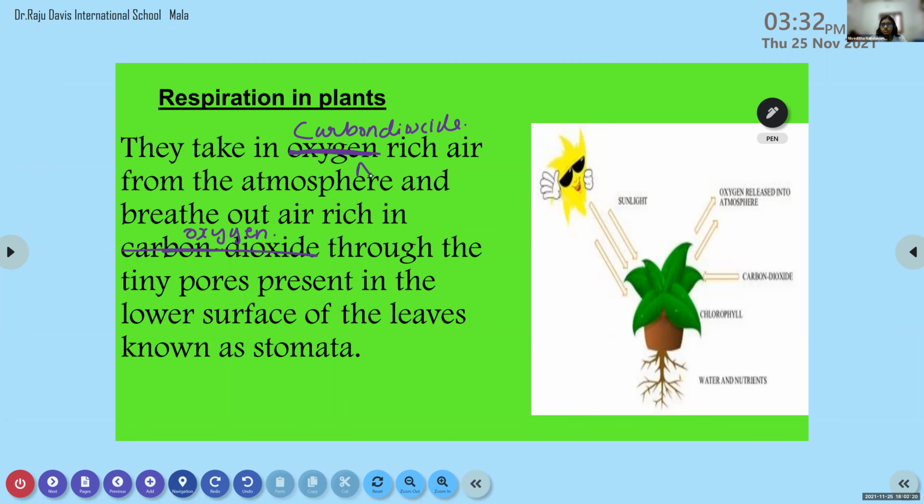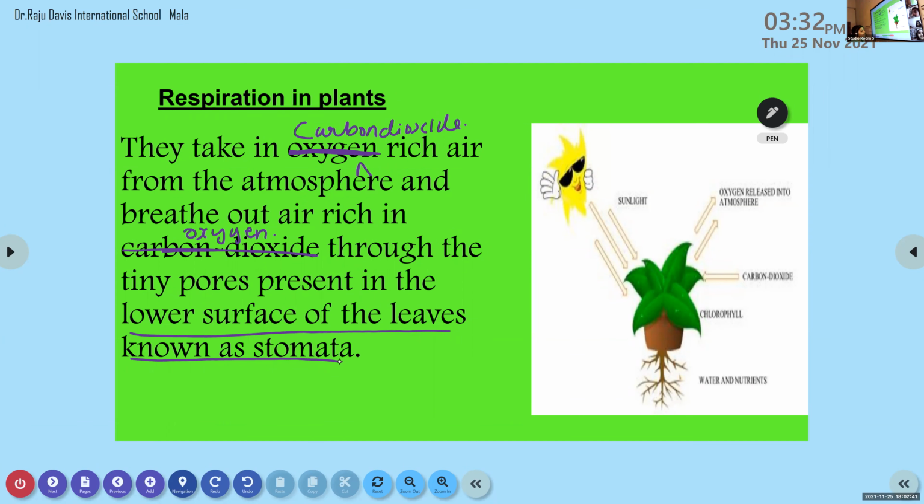On the lower surface of the leaves, you can see some tiny pore-like structures. These tiny pore-like structures are known as stomata. Stomata are helpful for the plants for the exchange of gases.